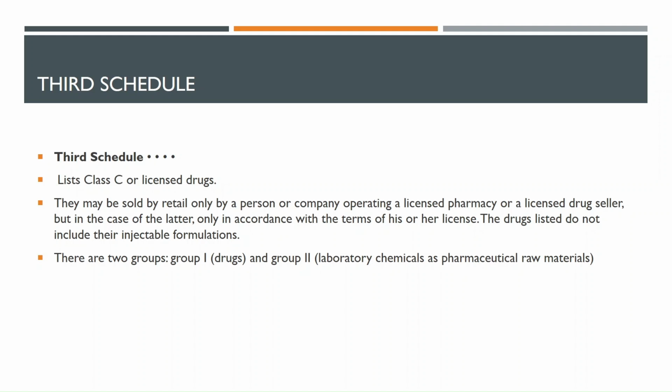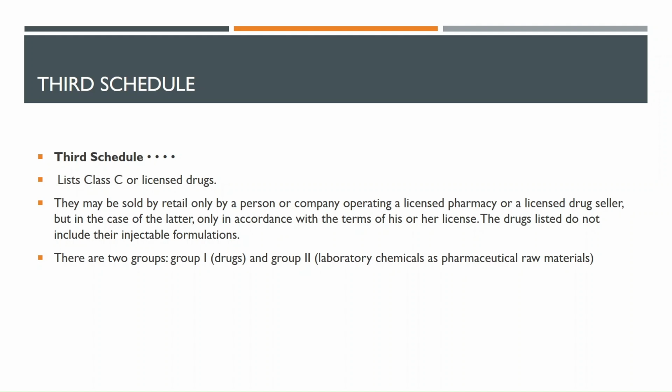So we have the third class. The third class, we say the list of class C or licensed drugs. These may be sold by retail only by a person or a company operating a licensed pharmacy or a licensed drug seller. But in the case of the latter, only in accordance with the terms of his or her license.